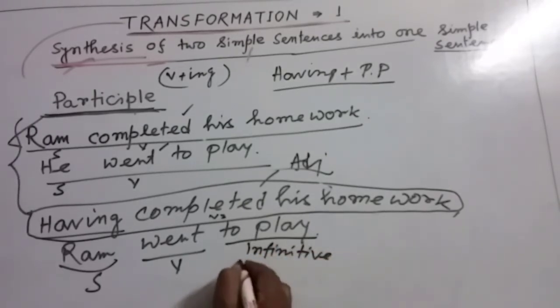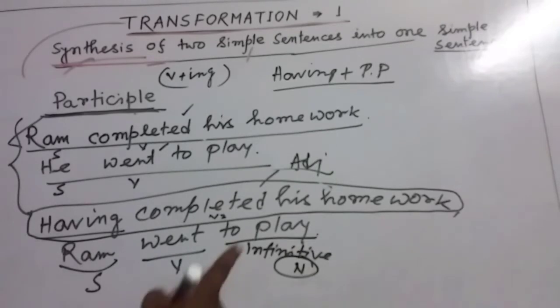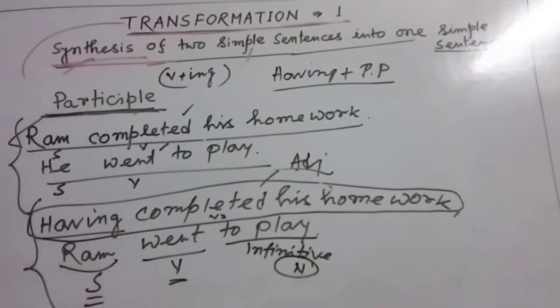Infinitive, actually to plus present form of verb, it is used as noun. So it's not a verb, there is only one verb and one subject, so it's a simple sentence. My dear friends, in this way we can combine two simple sentences into one simple sentence.